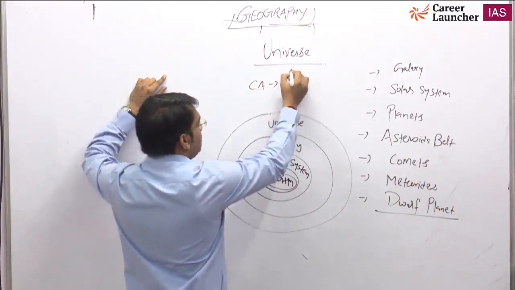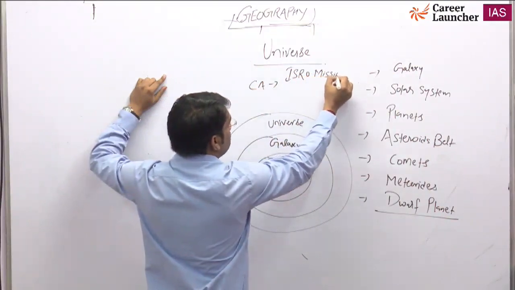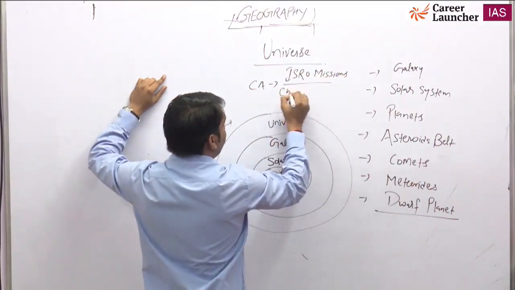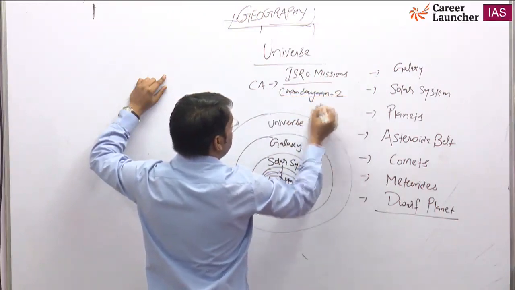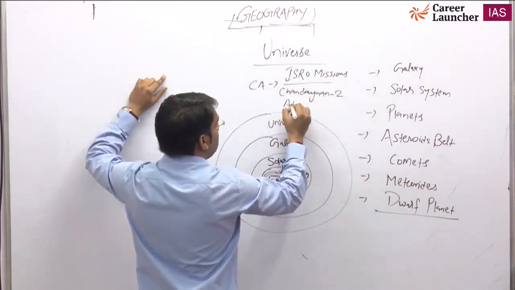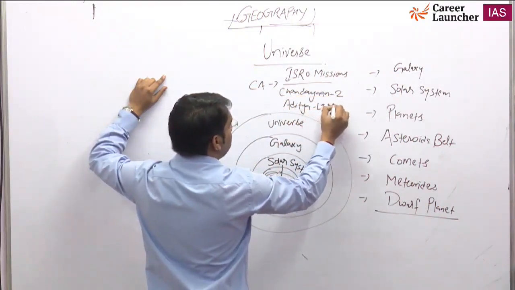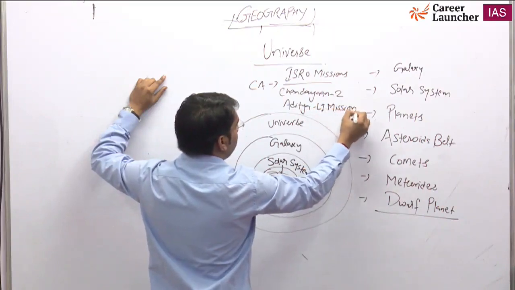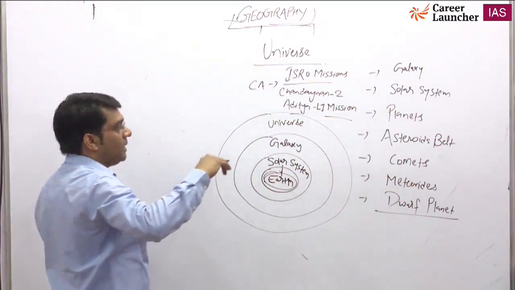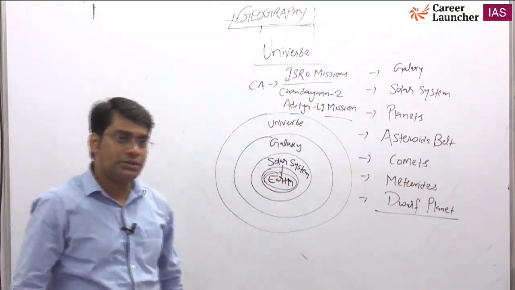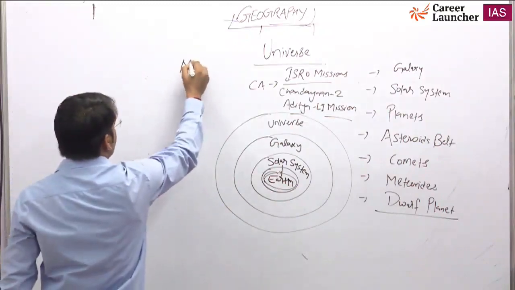Because of ISRO missions like Chandrayaan 2 mission, Aditya L1 mission. These are some recent missions, and there was a Mars Orbiter Mission that was sent to the planet Mars. Besides ISRO missions, at the same time you also have to study about NASA,